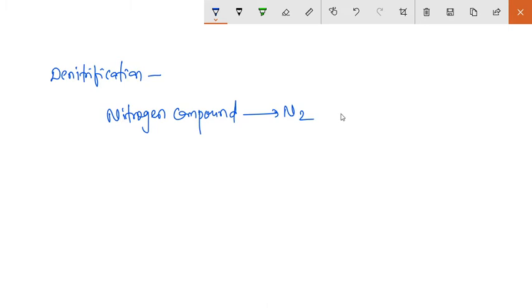Okay, that means there is a conversion of nitrate, then nitrite, and then they convert nitrate into gaseous nitrogen. आपण फ्लो चार्ट मध्ये पाहिलं होतं. So this nitrogen compound is converted into nitrate, and this nitrate into nitrogen gas.